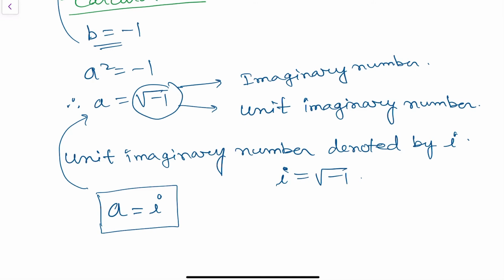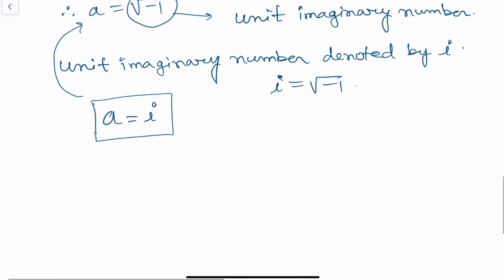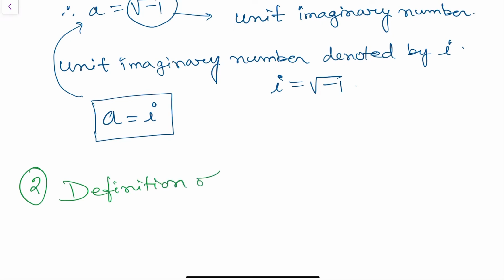Now after that I will discuss the definition of imaginary number. Number 2 point is the definition of imaginary number.